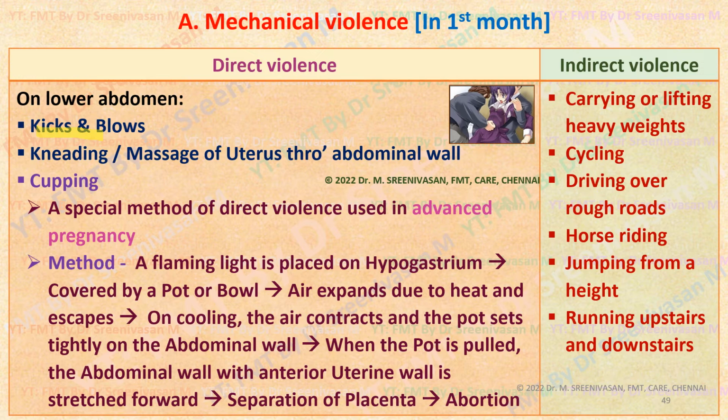So the embryo and all, it is believed, get expelled by this method. As a metal cup is used, it is called cupping. This is an important exam question. Cupping is often asked as a viva or theory question.